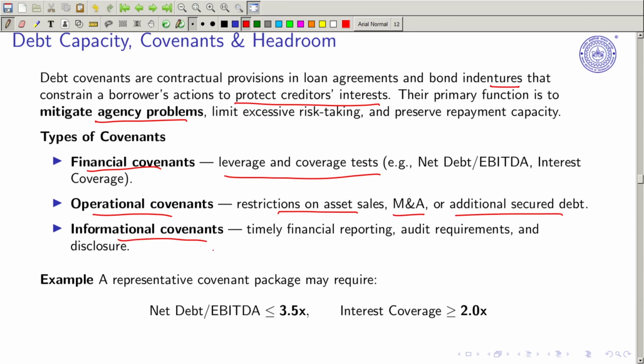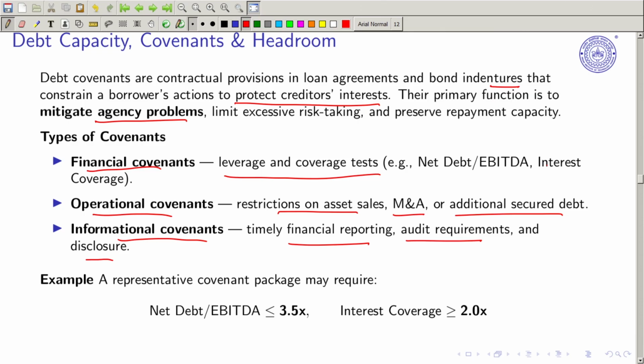Informational covenant, so this is about the financial reporting, audit requirements and disclosure. So three things are important. Financial covenants, which are related to the balance sheet. Operational covenants, such as merger and acquisition. Sometimes banks will not allow you to go for a merger or acquisition if you have not paid the debt. If you are highly leveraged, then you will not be allowed.